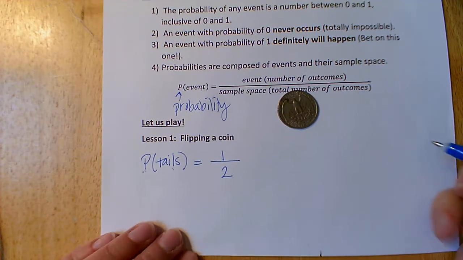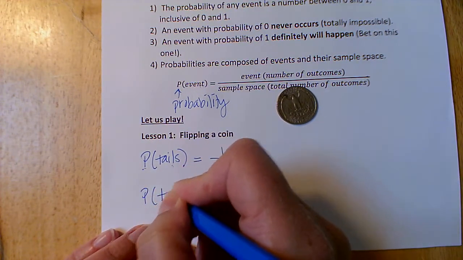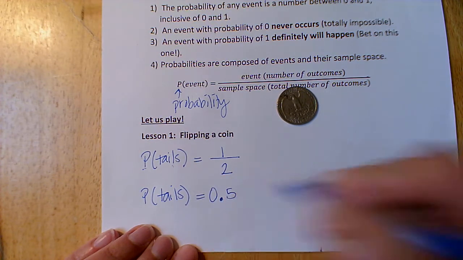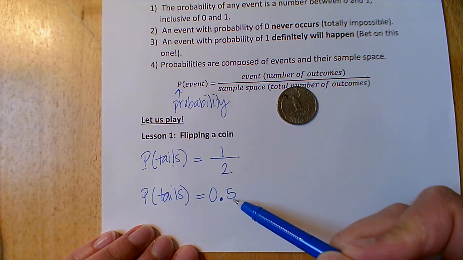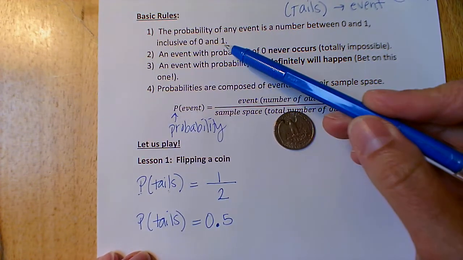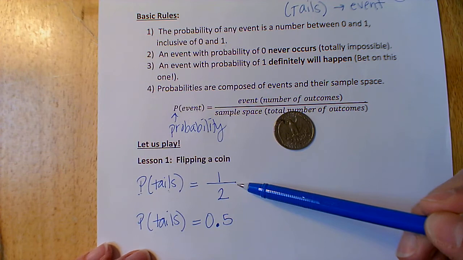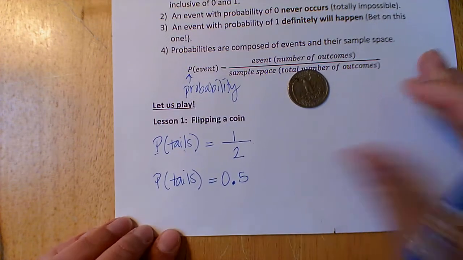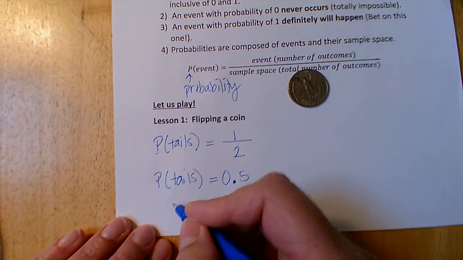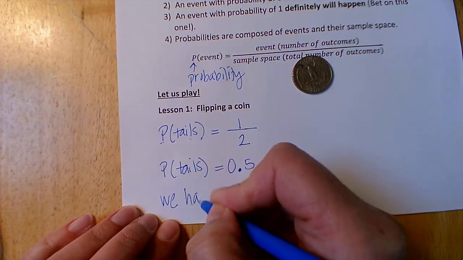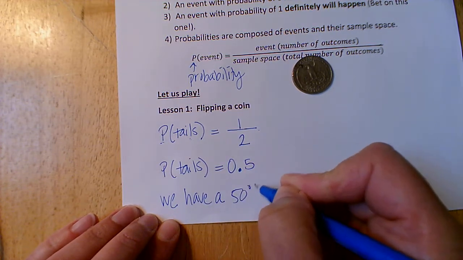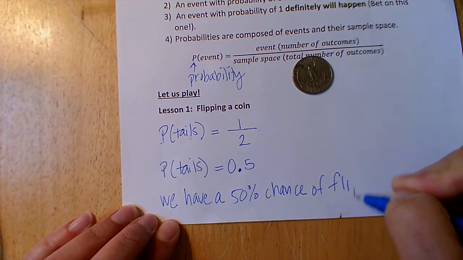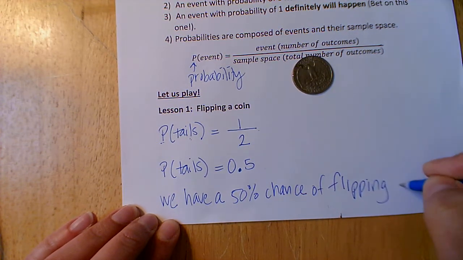If you would like to divide this out, we're going to see the probability of tails is 0.5. And this is a number between 0 and 1. You may leave it as 1/2. You may leave it as 0.5. If you would like to change it into a percent, we multiply it by 100. So we have a 50% chance of flipping a tails.